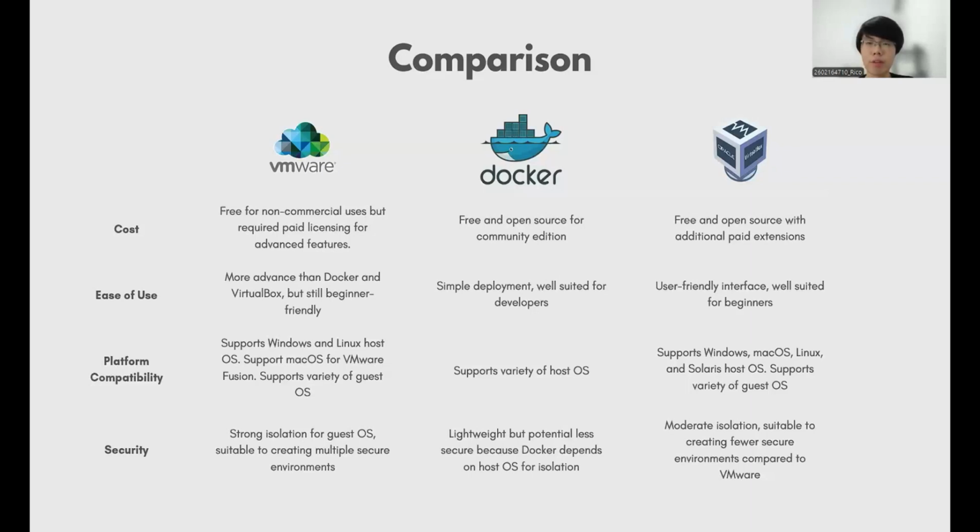For security, VMware offers strong isolation for guest OS. Docker, being lightweight, may offer less security because it depends on the host OS for isolation. Lastly, VirtualBox provides moderate isolation in comparison to VMware.